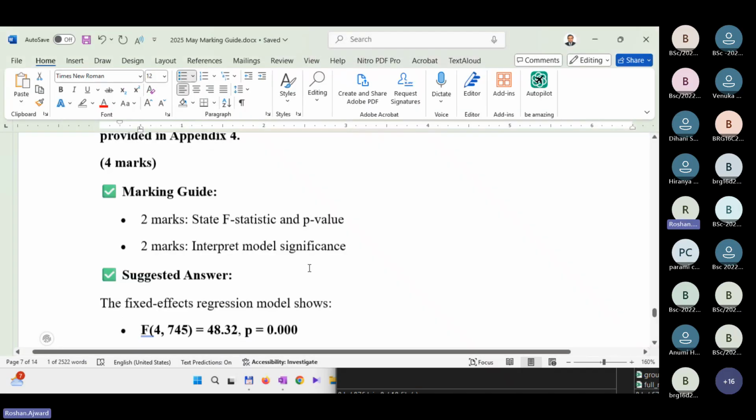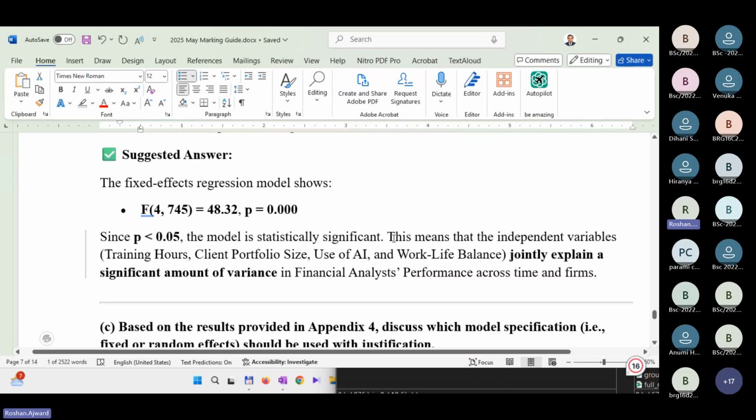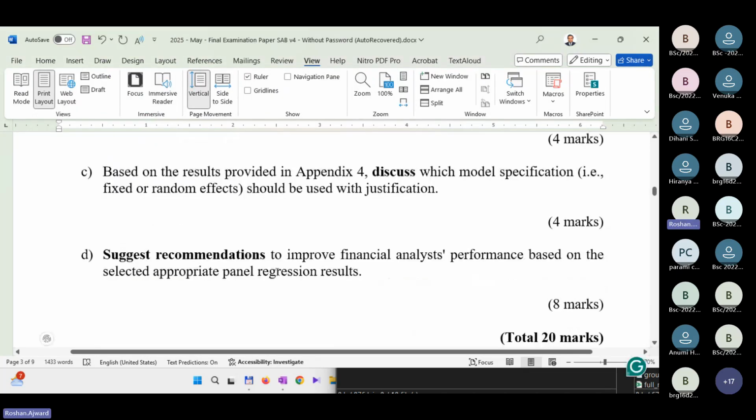This is the p-value. If the model is statistically significant, this means that the independent variables jointly explain a significant amount of variance in the financial analyst performance across the time and the firms. So that's what it says. It's significant. Right. Then next one.